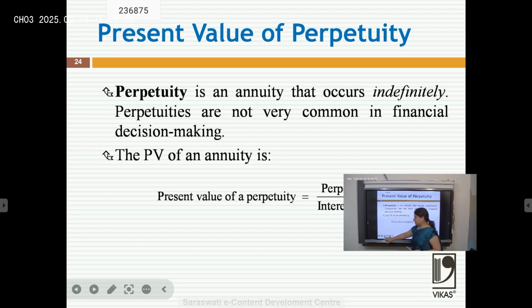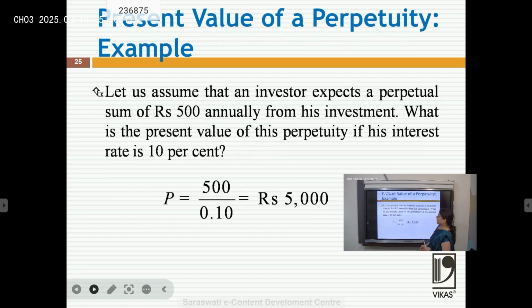by the interest rate. For example, let us assume that an investor expects a perpetual sum of rupees 500 annually from this investment. What is the present value of this perpetuity if his interest rate is 10%? We will just divide it by the rate of interest, that is 10%, means 0.10. 500 divided by 0.10 would be 5000.